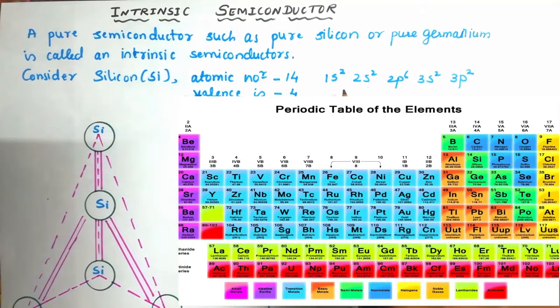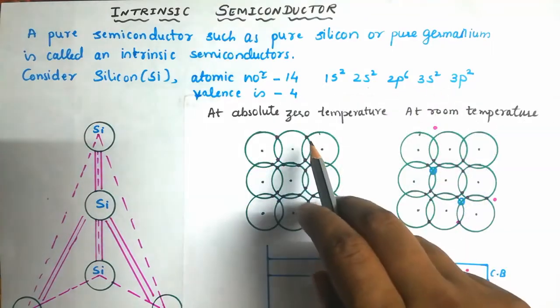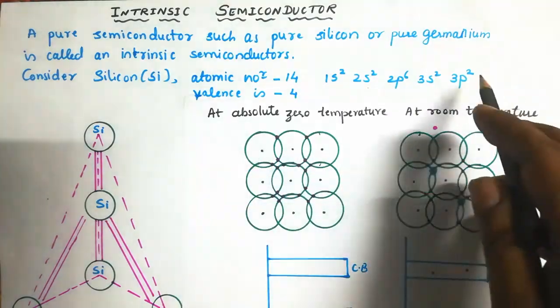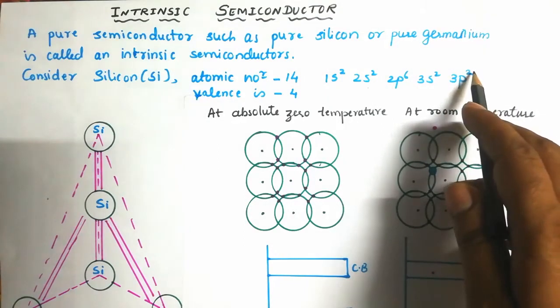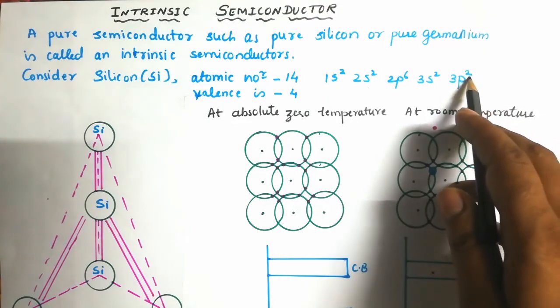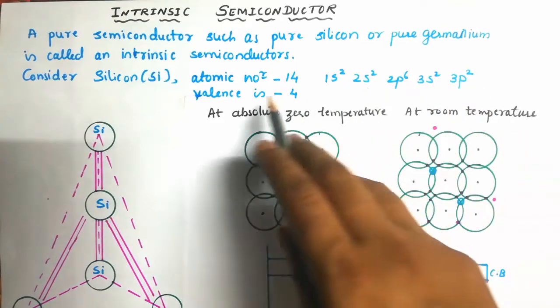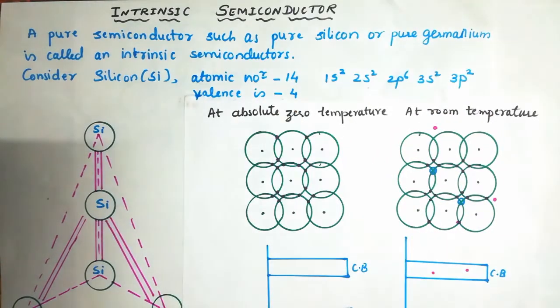The electronic configuration is 1s2, 2s2, 2p6, 3s2, 3p2. As you see, the p subshell has a capacity to hold 6 electrons. There is a lack of 4 electrons. So, valency is 4. Silicon has 4 electrons in its outermost orbit, and it needs 4 more electrons to attain stability or complete its octet.